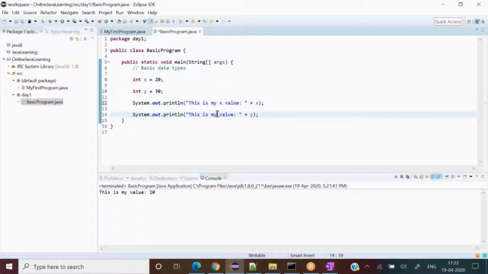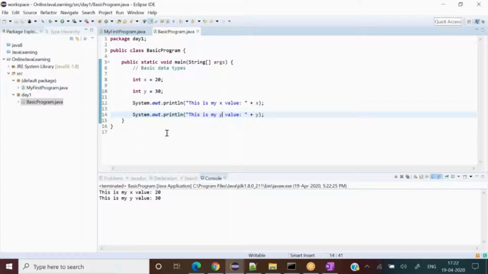X value, y, let me run it. It should give me x and y. Now let me introduce the debugging as well. We will be using a lot of debugging during our classes.